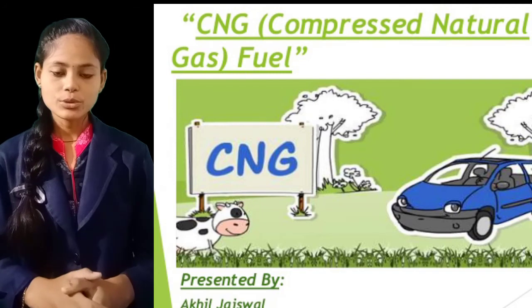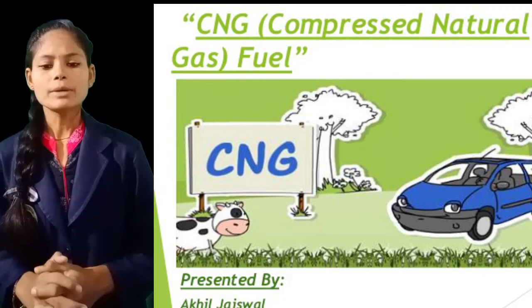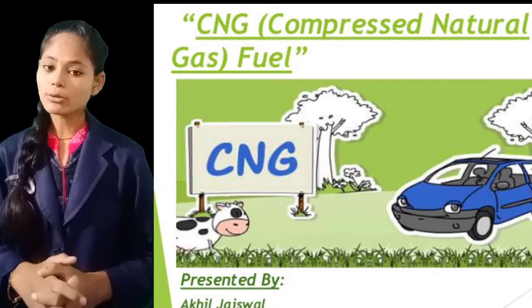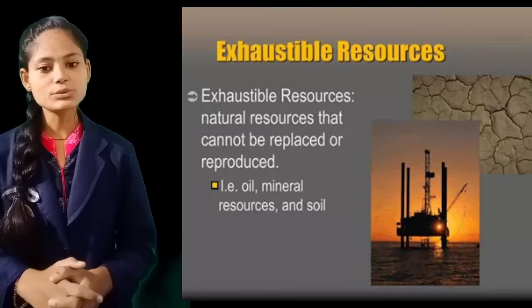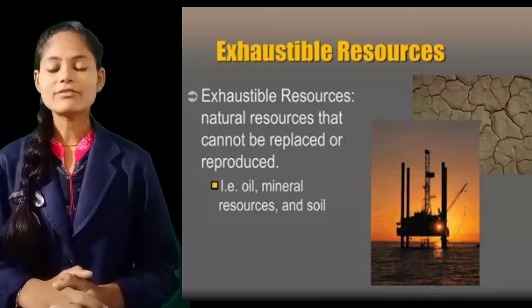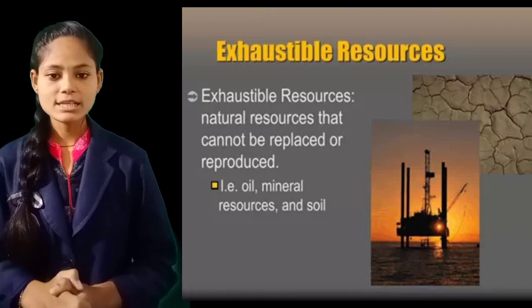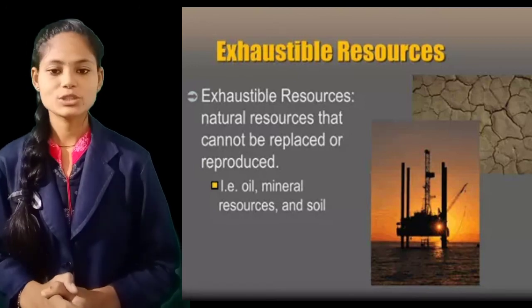But do you know, students, as I already told, these are all exhaustible natural resources, and if we use them continuously, they will be finished at some time. So what we have to do is use them very wisely in order to preserve and conserve them for future generations also.